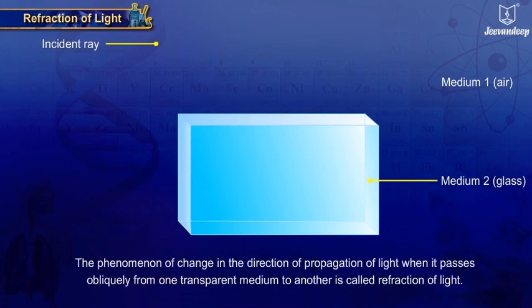This phenomenon of change in the direction of propagation of light when it passes obliquely from one transparent medium to another is called refraction of light.